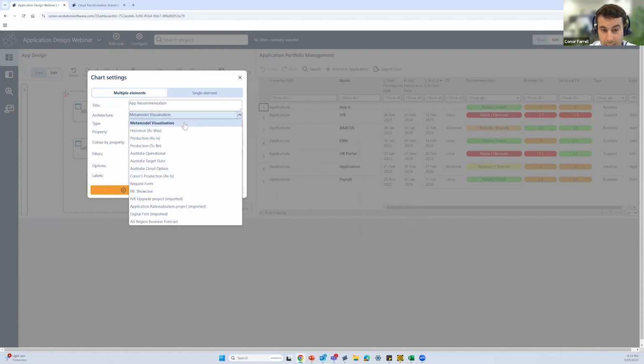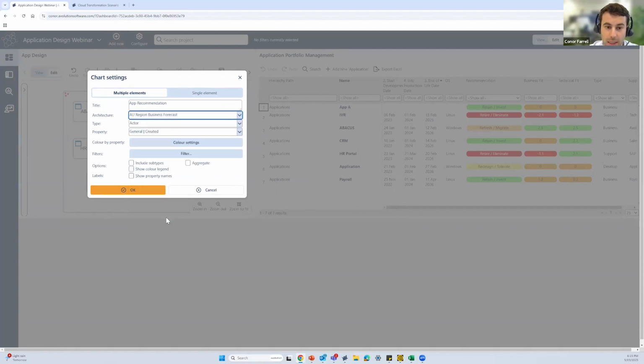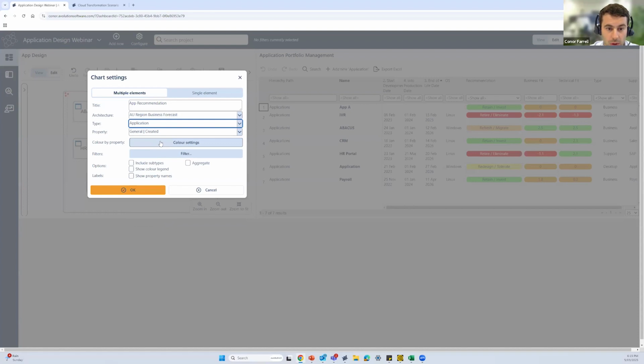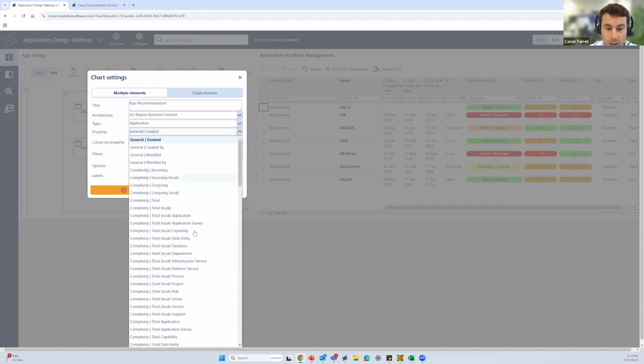Okay, and again, I have to select an architecture I want to choose the underlying data to come from. Again, we go with Australia region business forecast, the same as we did with our catalog. Type then, obviously, we're going to focus this on our applications. We could look at it from a department perspective, a database perspective, but let's just go with application for now. Next, I get the opportunity to select what property we're basing it on.